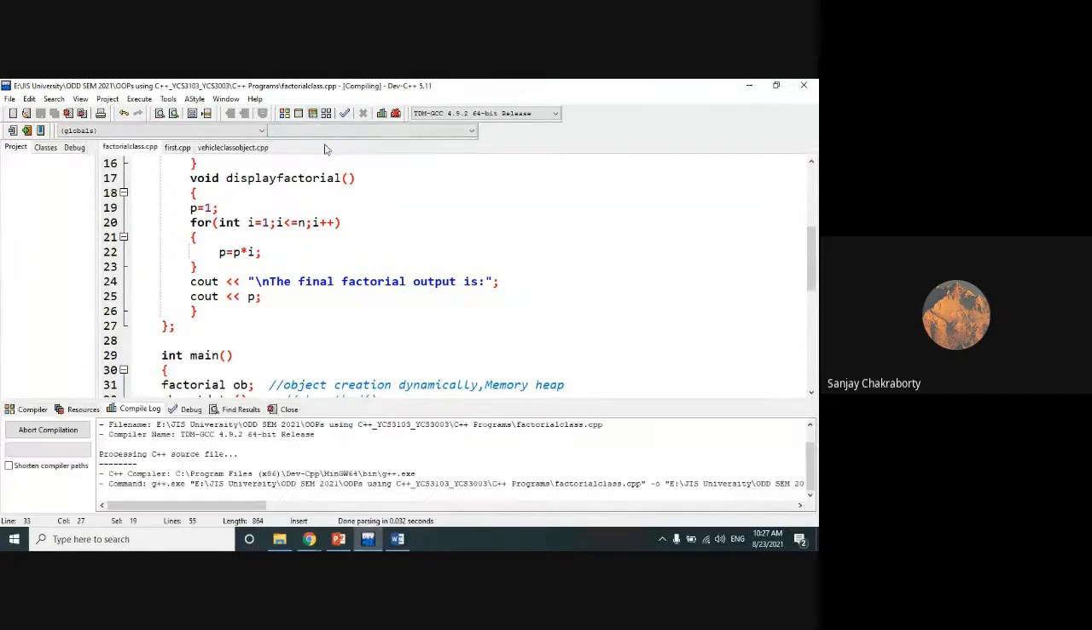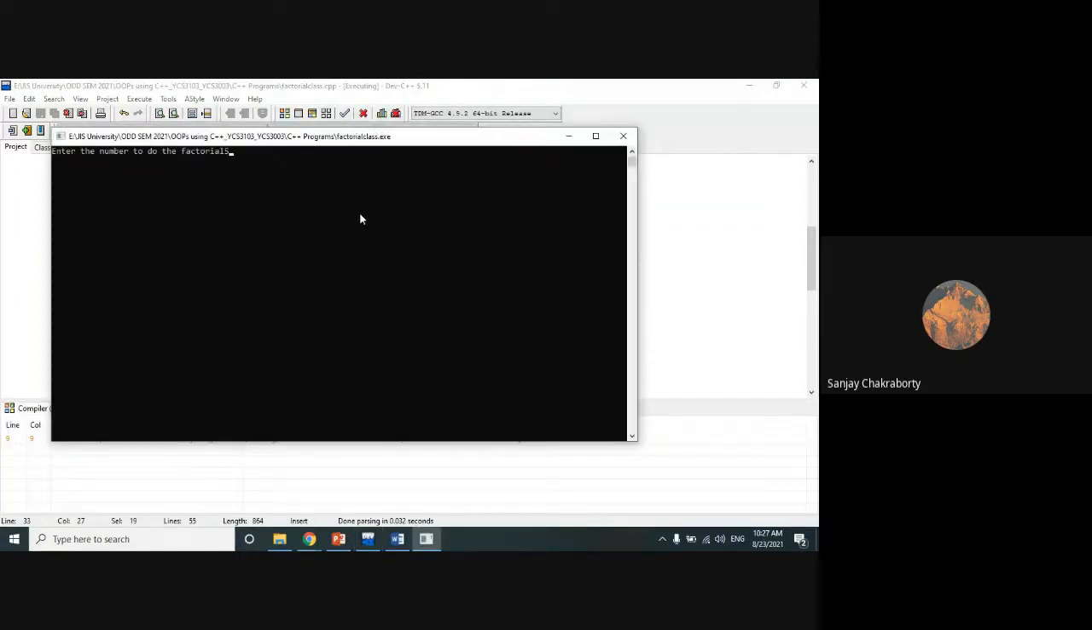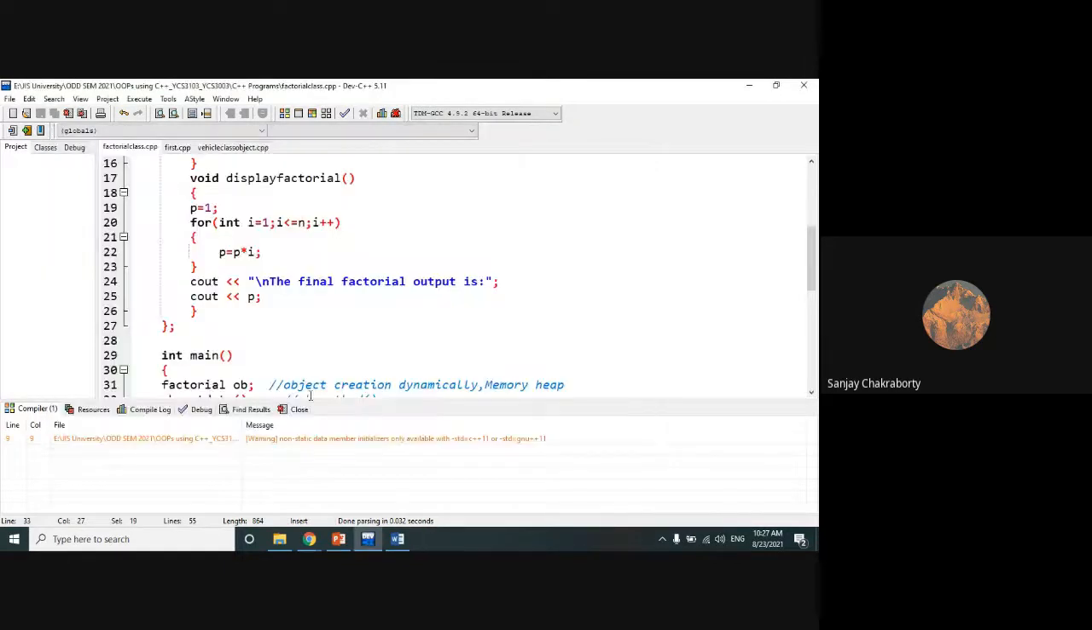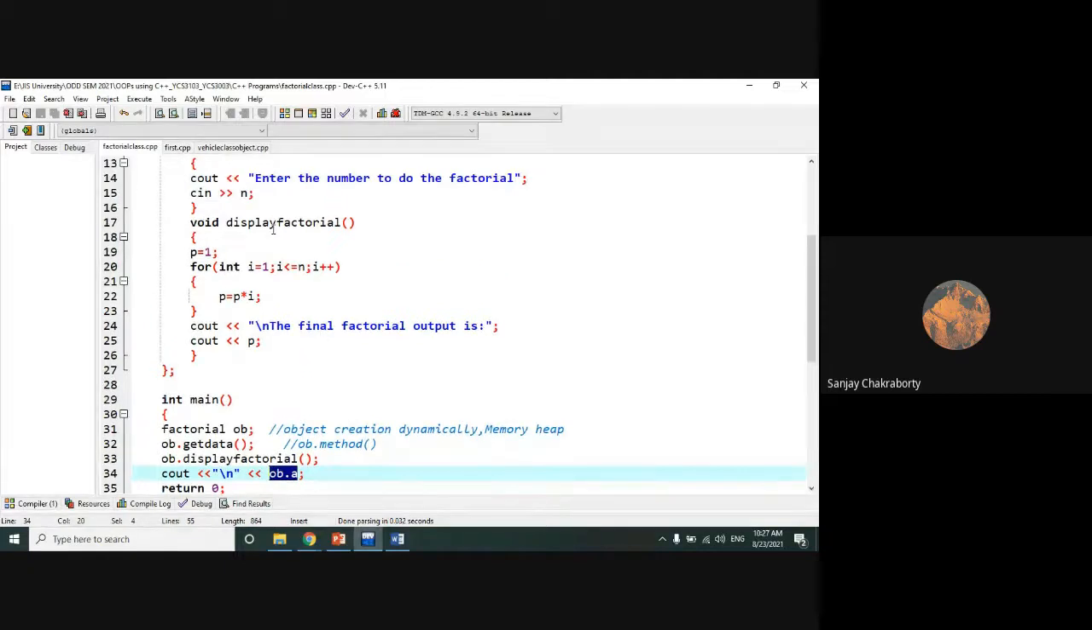Okay, if we run this code to find the factorial, it runs correctly. Input 5, and the factorial value is 120. This 5 is actually the data being accessed, one of the data members. So this is the one way of defining the member function inside the class.